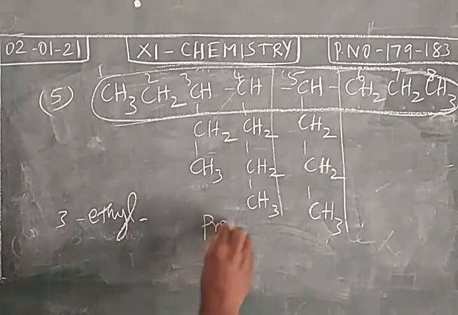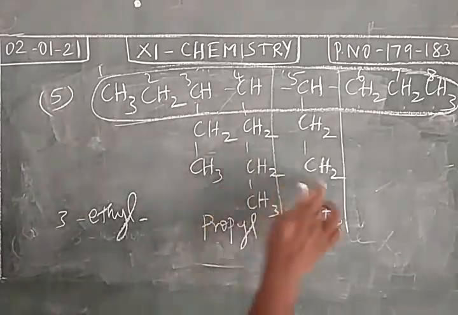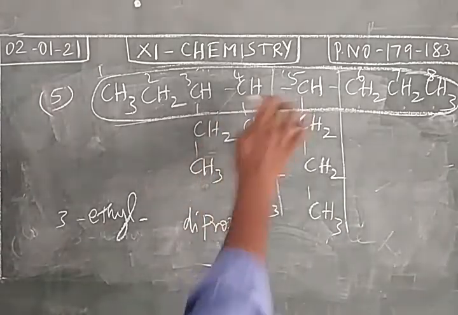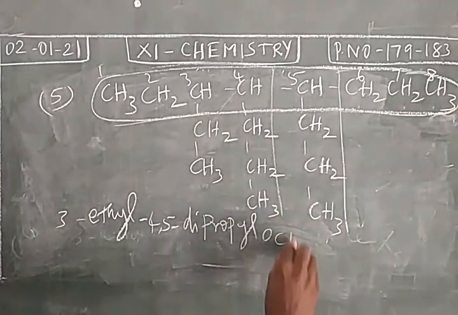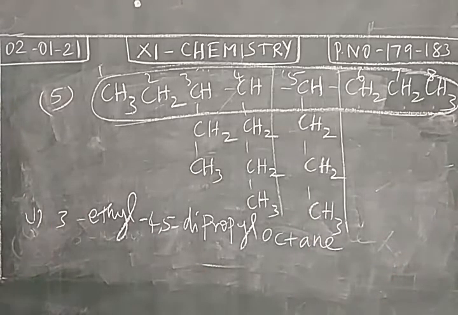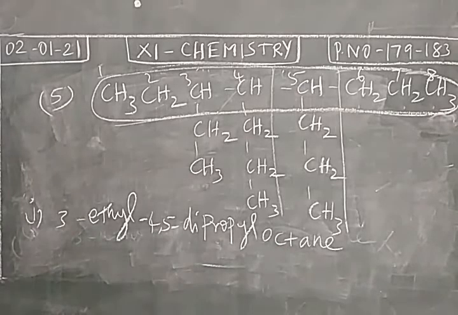So we have propyl group CH3, CH2, CH2. 2 propyl groups present. Okay. At fourth and fifth position. The longest chain has 8 carbon atoms. So root word oct, a saturated hydrocarbon. So octane. This is first possibility. When you give number from left to right, the name will be 3-ethyl 4,5 dipropyl octane.